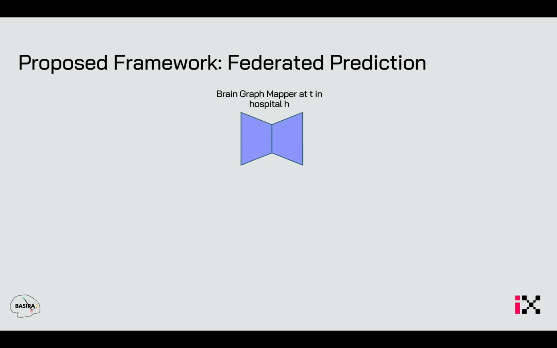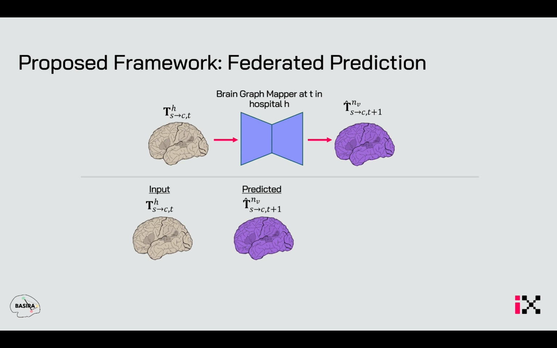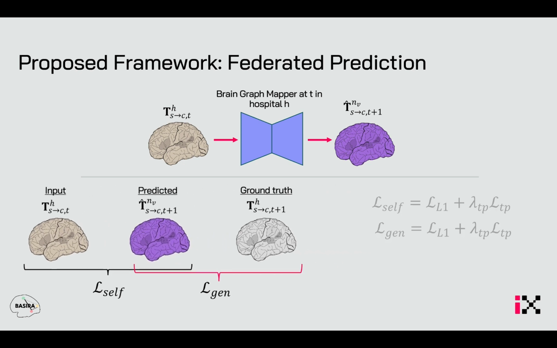Each brain graph mapper takes the CBT-aligned brain graph as input and outputs a predicted brain graph for the next time point. In this network, the loss function has two terms. First one is between the input and the predicted brain graphs, which we call self-loss. And the second one is between the predicted and the ground truth brain graph, which is the subject's brain graph at the next time point. We call the second loss gene loss. Both self and gene losses are formed by using L1 and topological loss. The global loss function is the summation of these two losses.